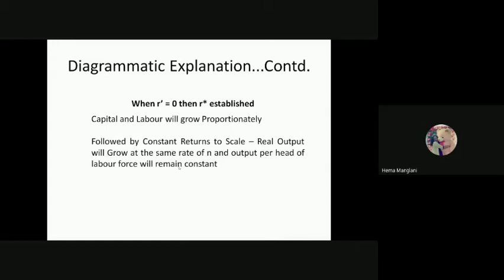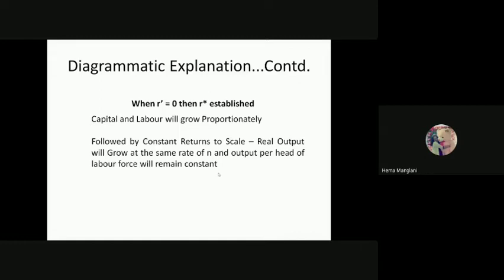Though K by L will not remain constant, real output will grow, but at the same time, output per head of labor force will remain constant. In the application part, we'll definitely relax it, but this is according to this model. The assumption of technical coefficient equal to 0 is possible only when output per head is constant, because otherwise consumption would be affected. If this is rising because of the population, then output would reduce. So this would create a problem to establish this relationship. So for now we are making an assumption that output per head of labor force will remain constant.